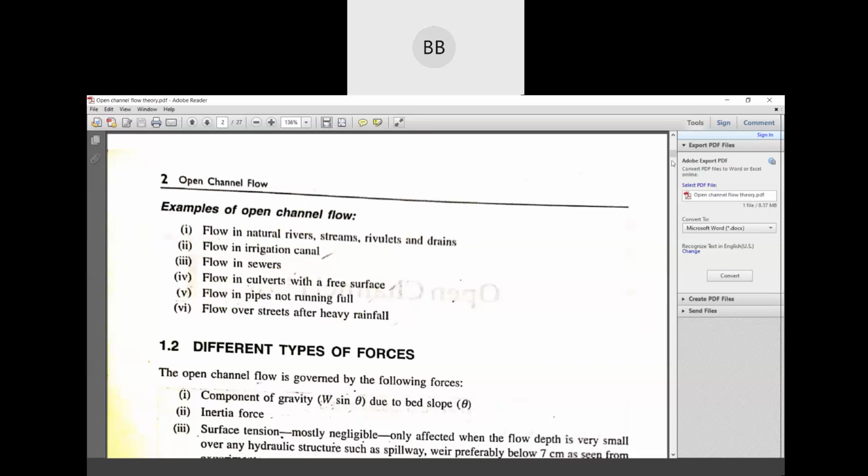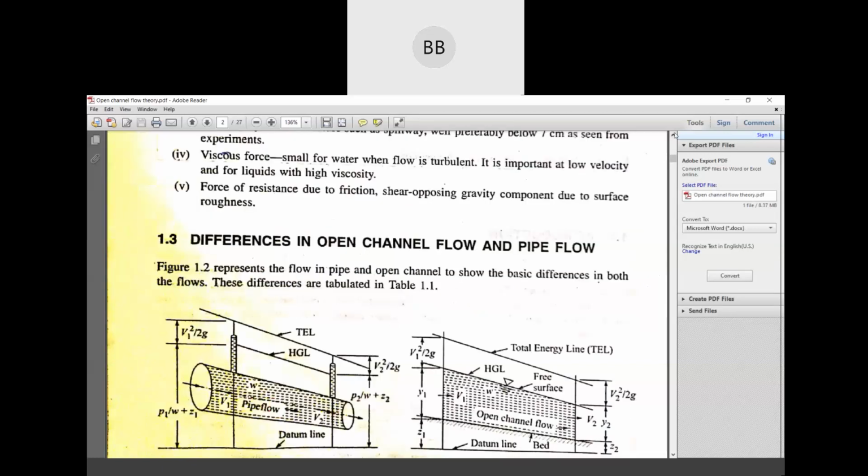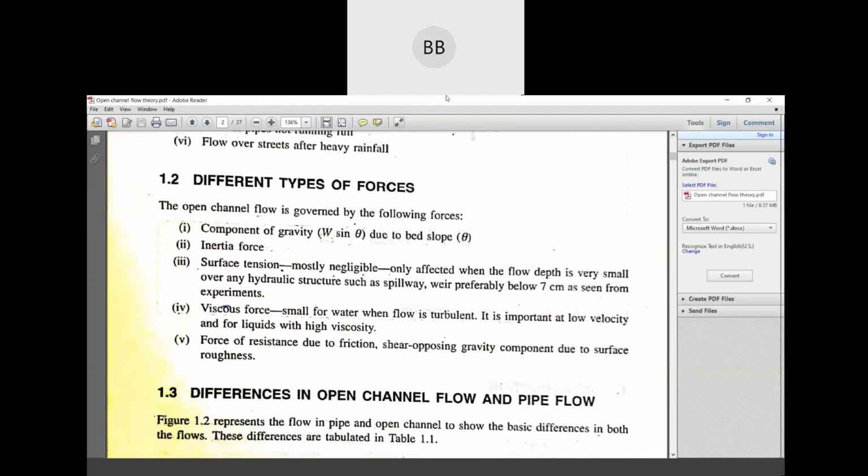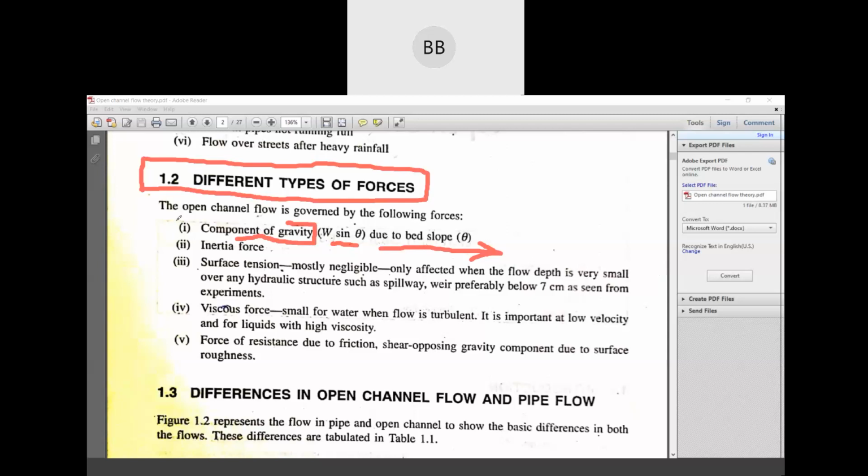So moving on to the next topic. What are the different forces that act in open channel flow? We have already discussed that the main component is gravity. What W sine theta is, we will discuss later on. Now we are not going to discuss it. Just remember the main component of open channel flow is gravity.